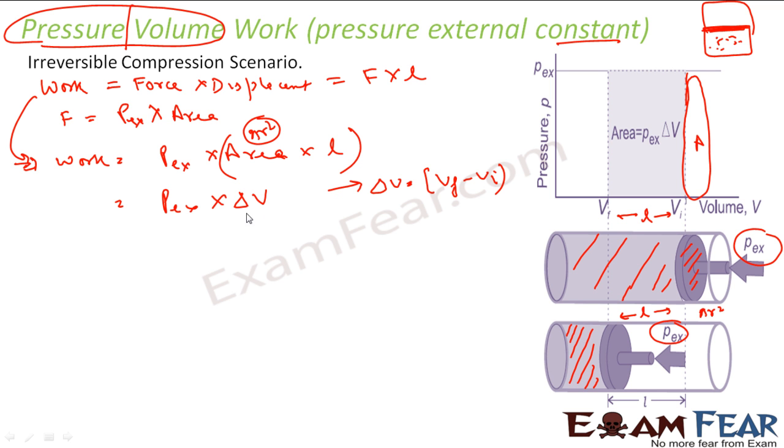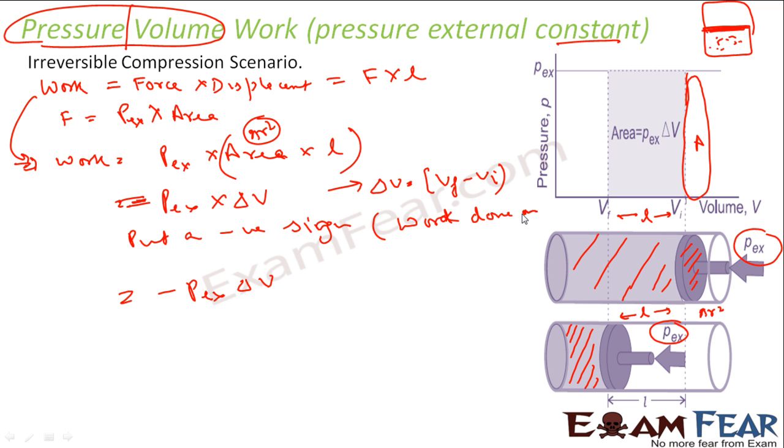Right? If this is negative, this is positive, the whole thing is negative here. I want to make it positive, so I'll add a negative here. Why? I'll put a negative sign. This becomes minus P external into delta V. Why? Because work is done on system. This convention is just what we are following to make our life easy to understand things. Here, if you take the absolute value of delta V, you're fine. You don't need to worry about it.